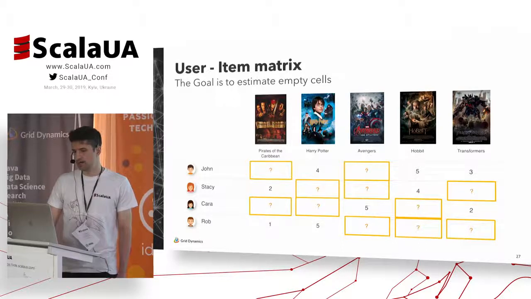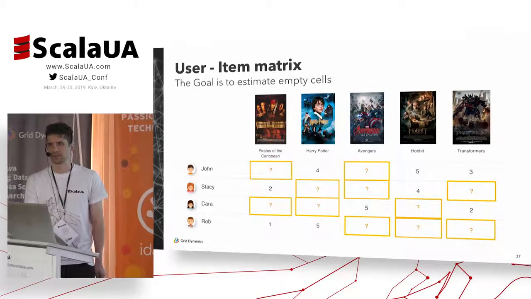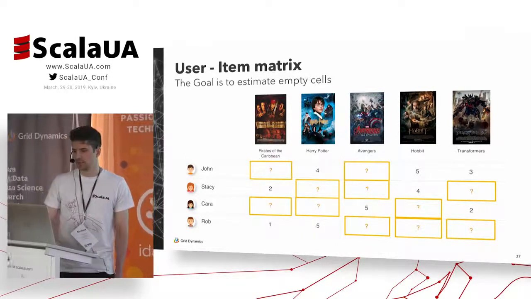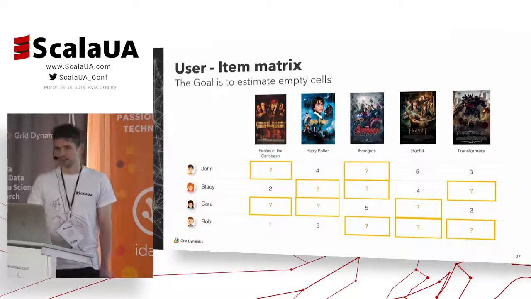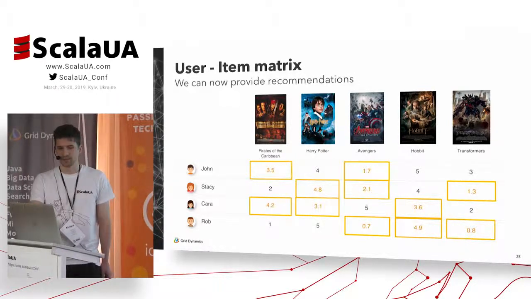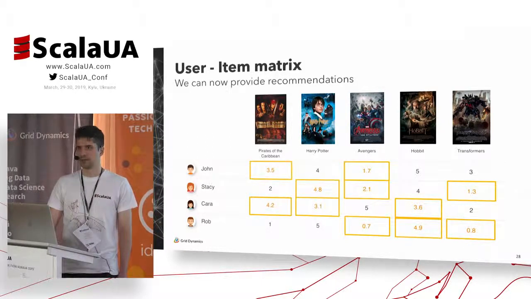And in general, collaborative filtering problems are solved by constructing a user-item matrix, which looks this way. So we have our products, users, and ratings, which we know. Now we can define the problem. If somehow we were able to estimate the empty cells, we would be able to provide good recommendations. In this scenario, our recommendations would be the higher values in the estimated cells.